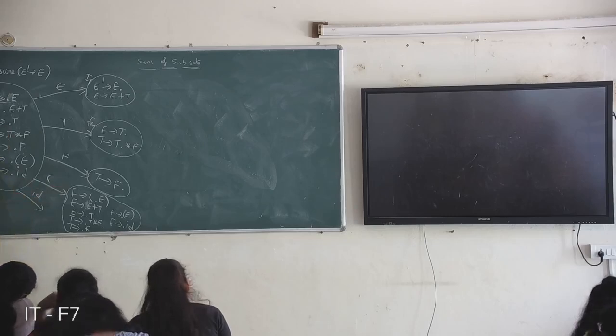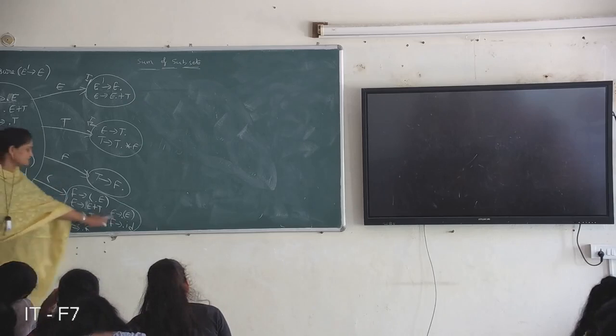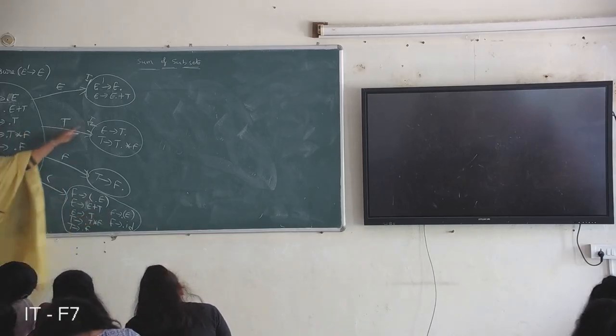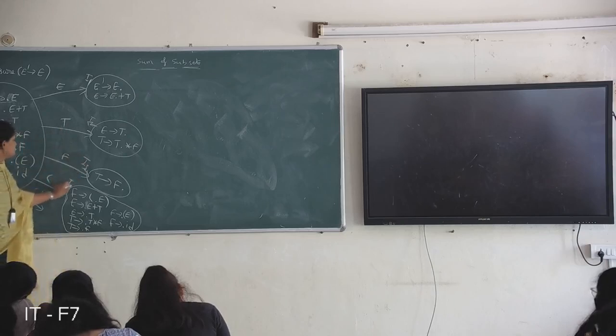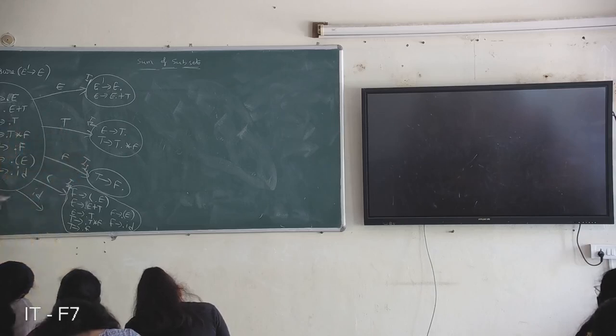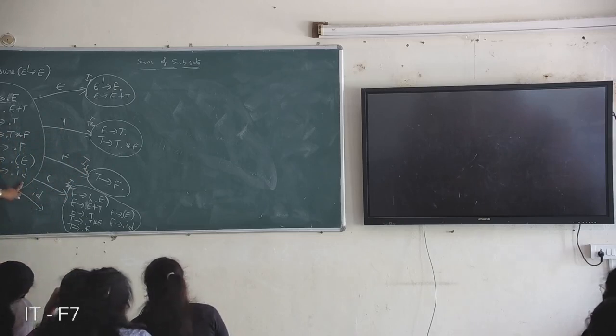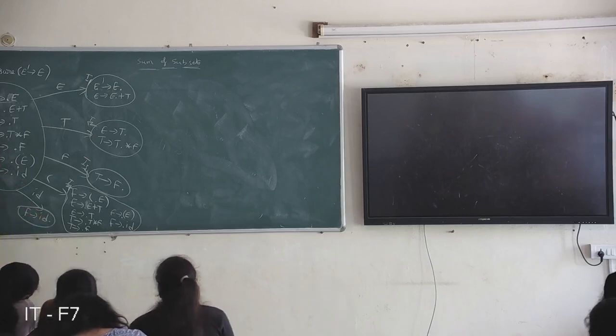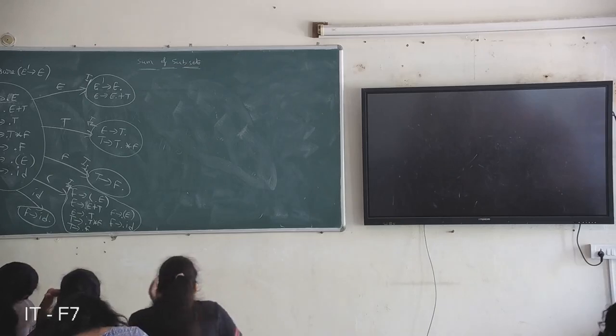We are getting a total of 1, 2, 3, 4, 5, 6, 7 productions in this state. Next, the transition on ID. Just see which production contains ID after the dot. F derives ID, so we write F derives ID dot. After that there is no symbol, so there is no need to include anything. This is the I5 state.